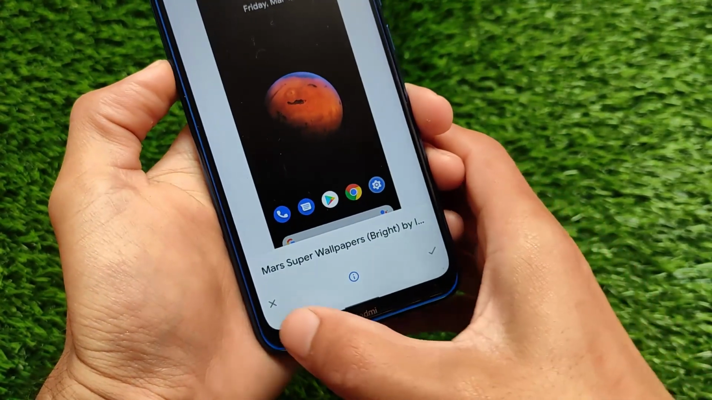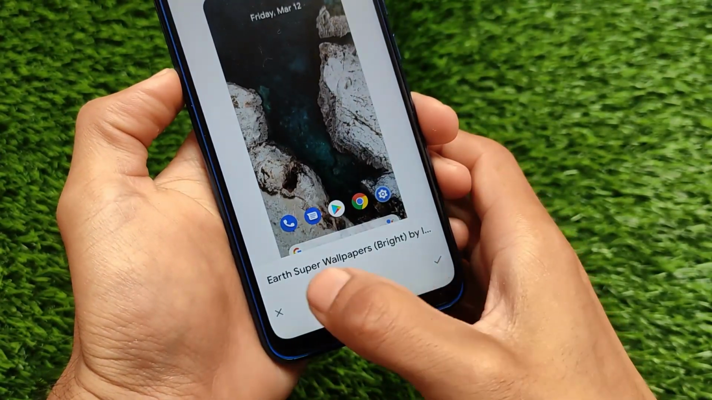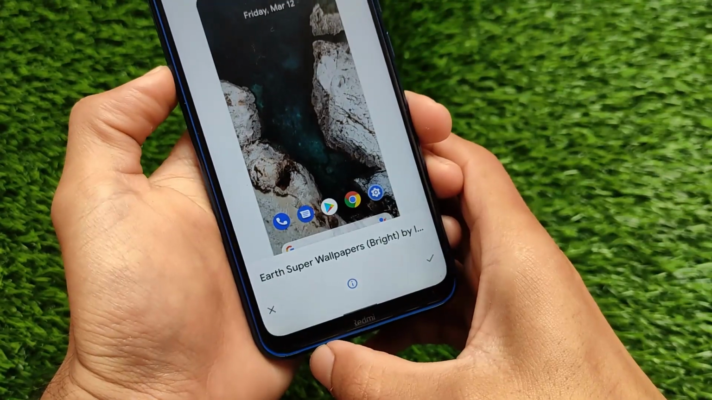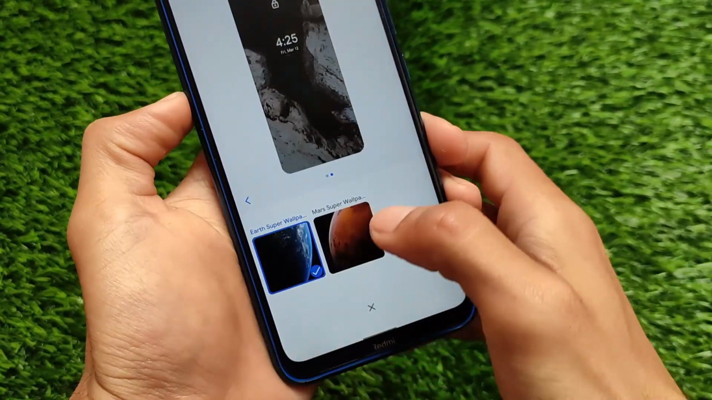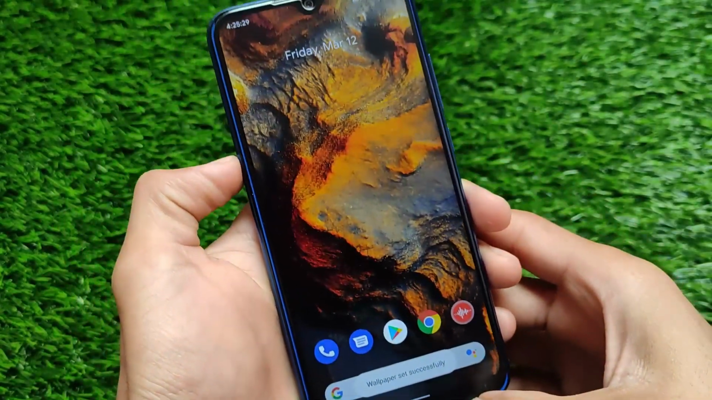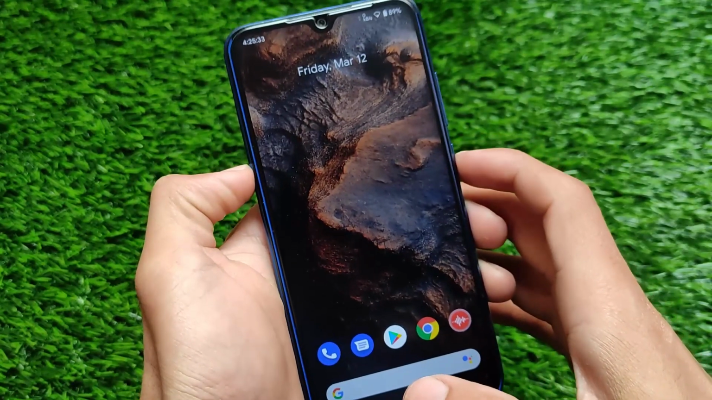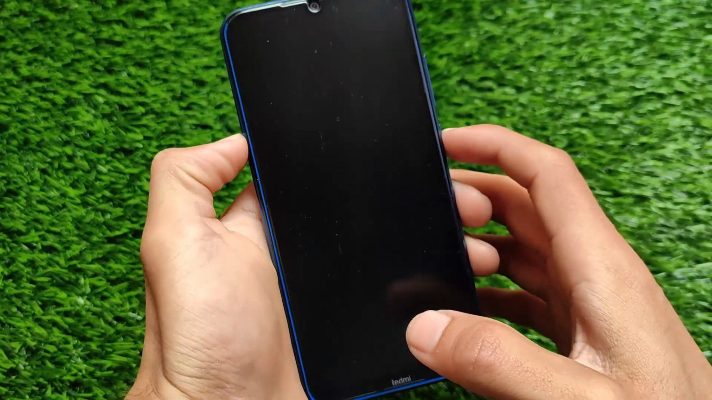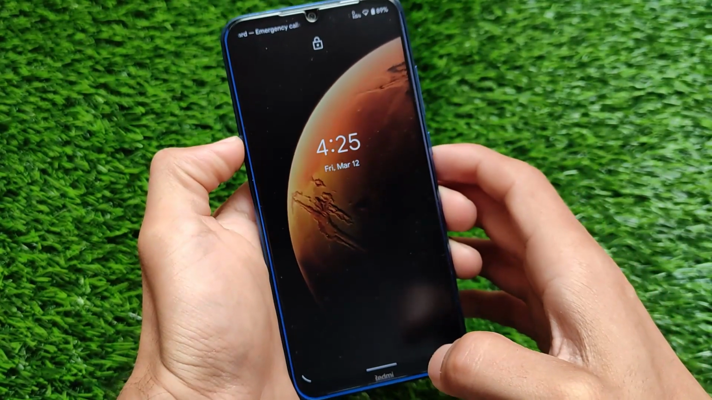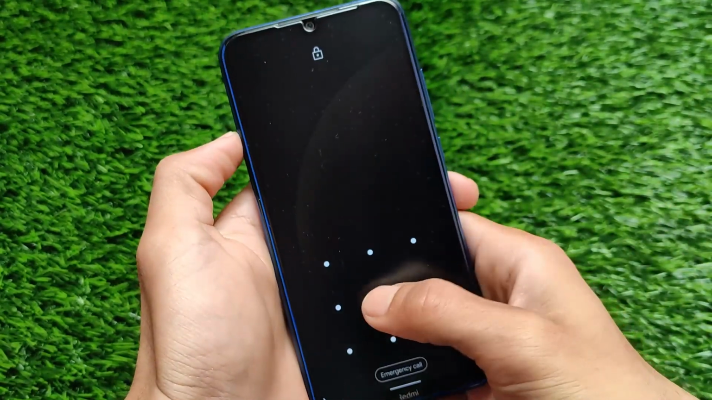The Mars super wallpaper bright option and the Earth super wallpaper bright, the links for both of these wallpapers are in the description. There is some information regarding this. Click there, click on OK, and after this you'll be able to use this. First of all, you'll see those colors, but that will change very soon without any issues. And like that, let me show you once again. This is how the default Mars wallpaper will look, which is working perfectly fine, as you can see.